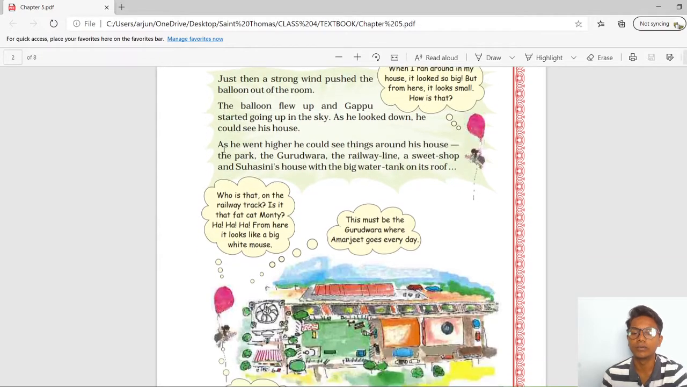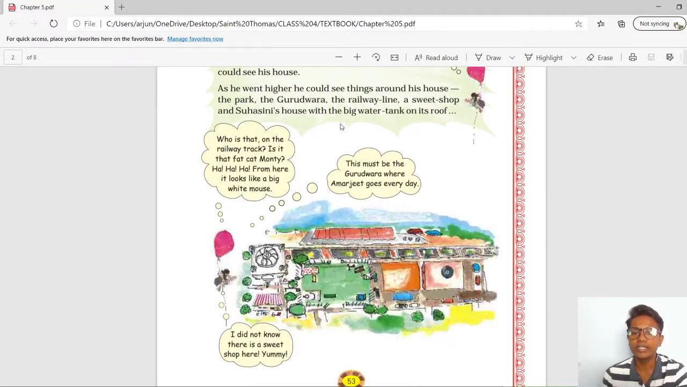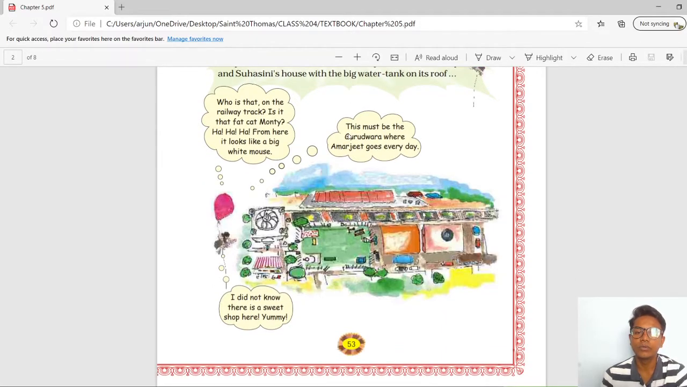So moving further, who is on the railway track? Is it that fat cat Monty? Ha ha ha. From here it looked like a big white mouse. This must be the Gurudwara where Amarjit goes every day. So now he is observing everything and passing comments on the places. I did not know there was a sweet shop here.